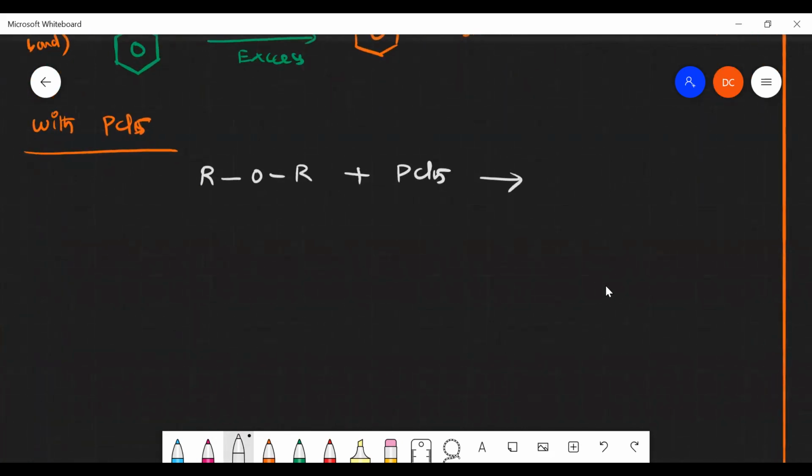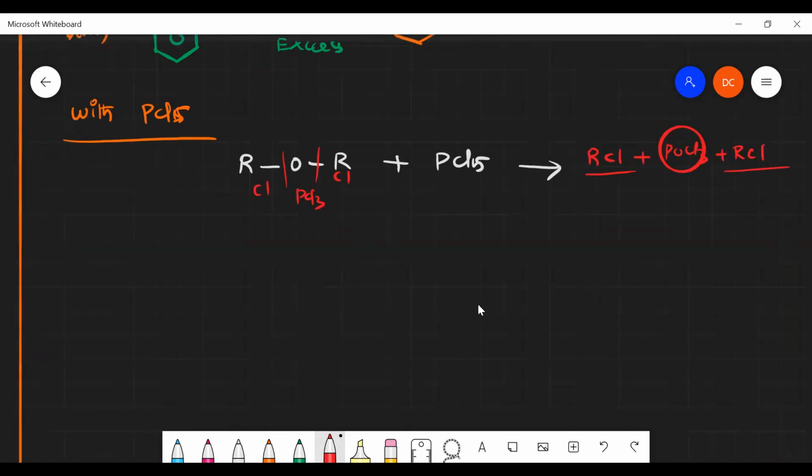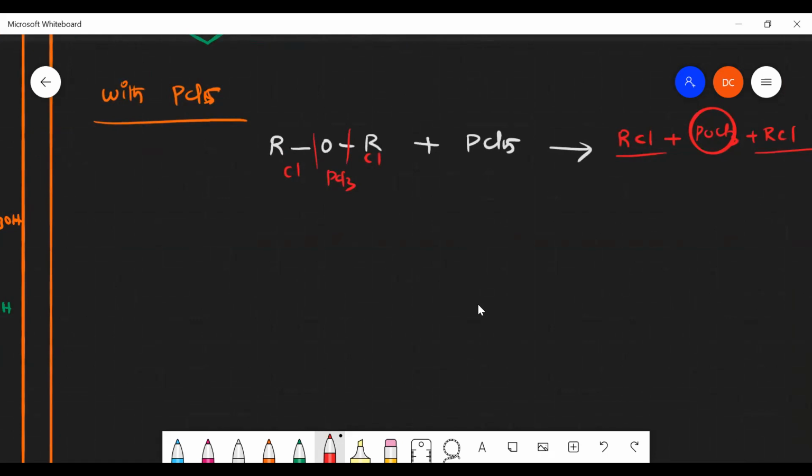I gave you the trick. Is it RCl plus HCl plus POCl3, sir? No. So you just look here. Here H, here one Cl is there, one Cl is there. Then PCl3 is there. Then POCl3 is there along with that RCl. So two molecules of RCl along with that POCl3. Is that clear? So based on that reactant only we can give the product. If there is no H, then I cannot get HCl as a product.